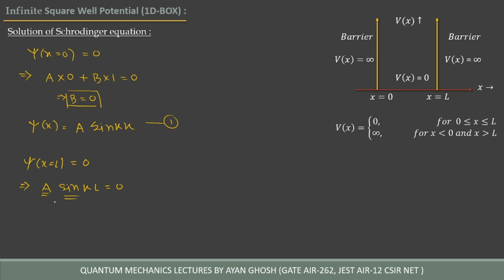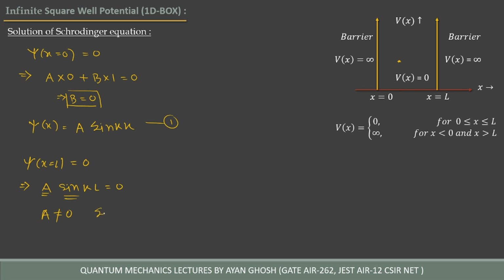If we put a is 0, then the wave function becomes 0 irrespective of the position. That means the particle is here, but we are getting psi 0, meaning there is no probability of finding the particle anywhere in the region from 0 to L, which is not possible. That means a cannot be 0.